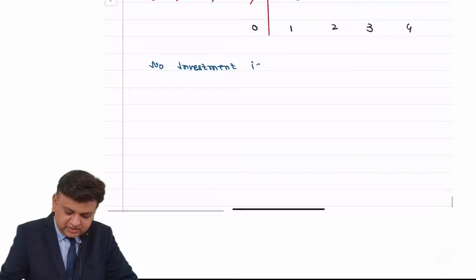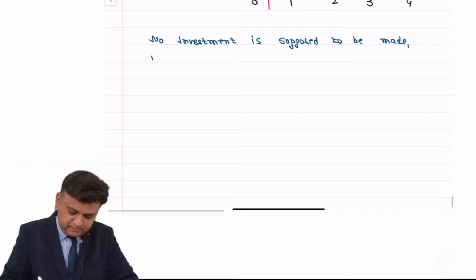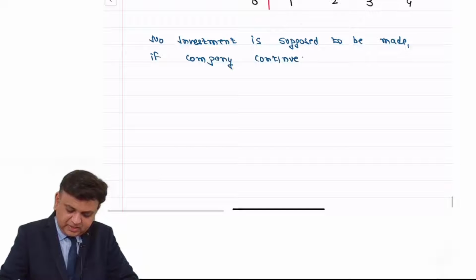No investment is supposed to be made, if company continues with existing machinery.